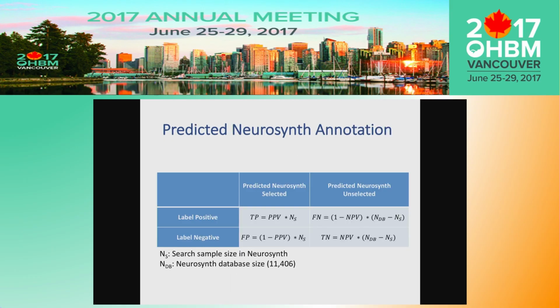The next step in our simulations was to generate predicted confusion matrices. These reflected the predicted number of true positive, false positive, false negative, and true negative studies when you apply the search term to the full Neurosynth database. So when you search Neurosynth for working memory, you get back a sample of n studies, and those studies will be a mix of studies that are actually about working memory and studies that are not about working memory. We tried to predict the number of each of those cells from the sample size and the annotation performance.